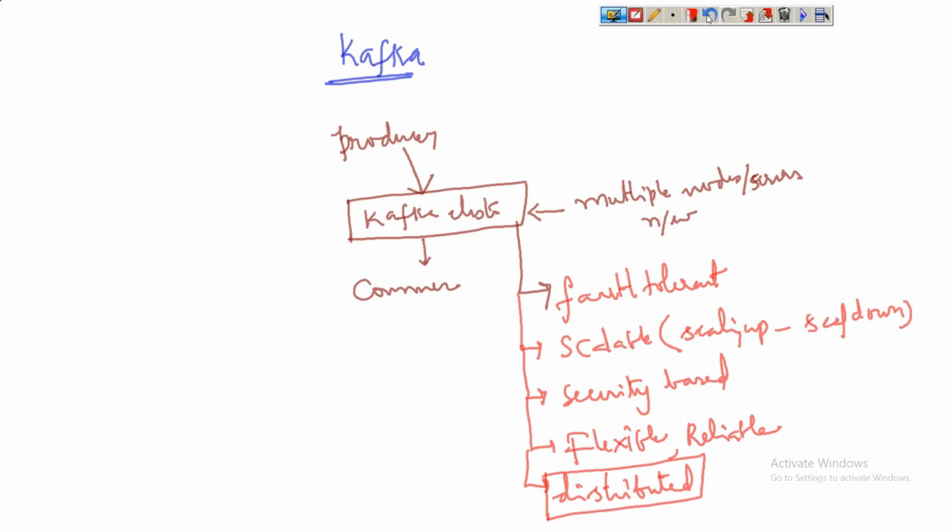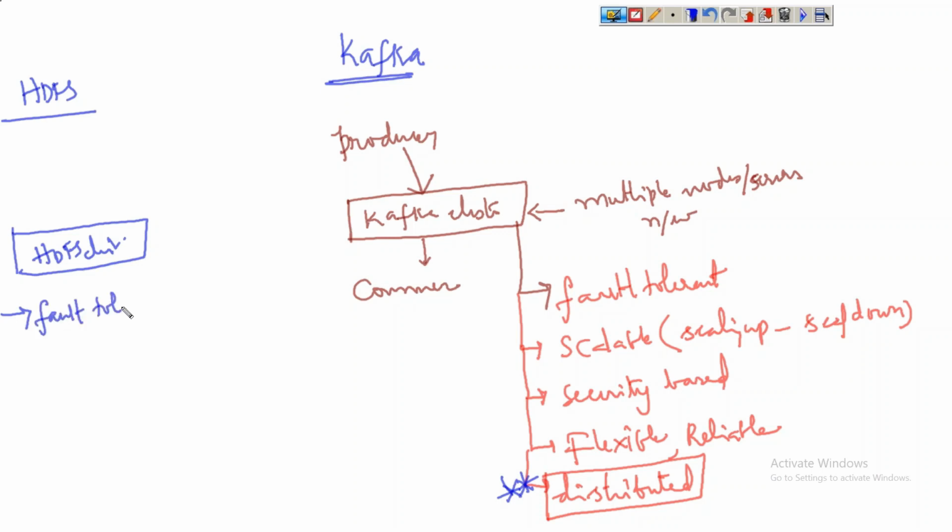What do you mean by distributed storage system? Is HDFS a distributed storage system? Yes. Let us talk about the HDFS cluster. The HDFS cluster is also fault tolerant, and also scalable, so scaling up and scaling down can be done.